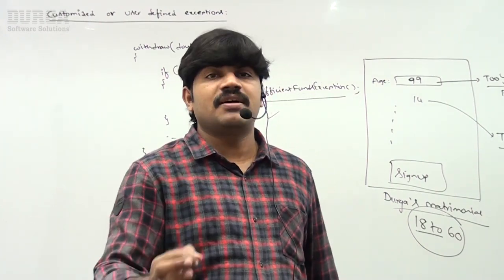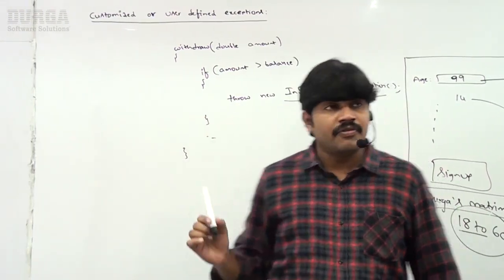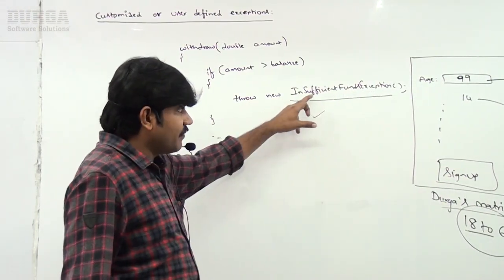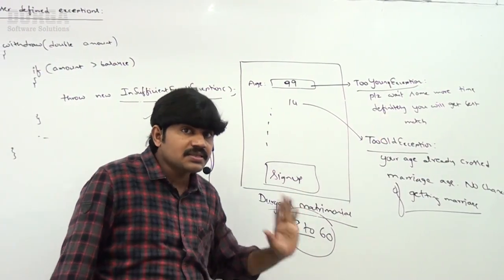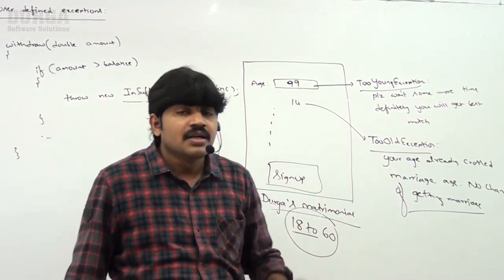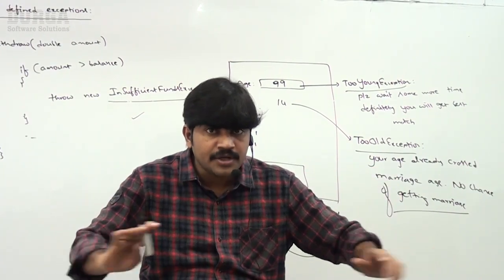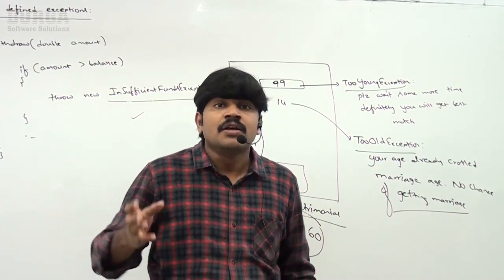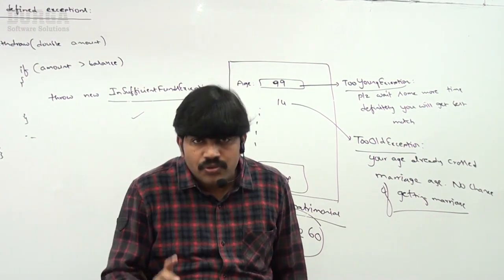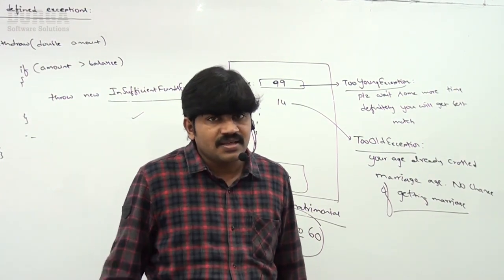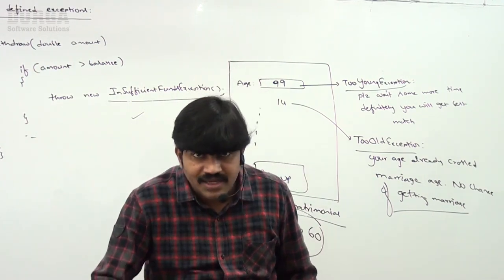Can you give an example of a user defined exception? Insufficient funds exception, too young exception, too old exception. These are by default considered customized exceptions or user defined exceptions. Clear for all of you, right? If you feel comfortable, I will explain with an executable example, so that if any person asks in the interview room, you should be in a position to answer confidently. Clear for all of you, right?